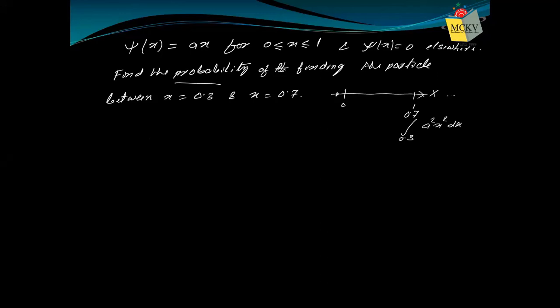Therefore, in this calculation we will get some value from the x square integration multiplied with a square. But we do not know a, so the probability would be in terms of a. That is meaningless, because probability must be a value between 0 and 1.